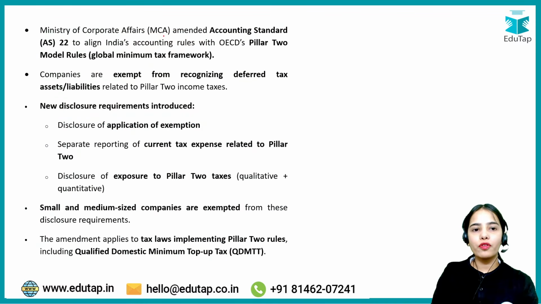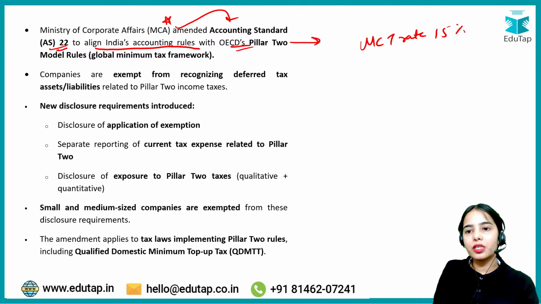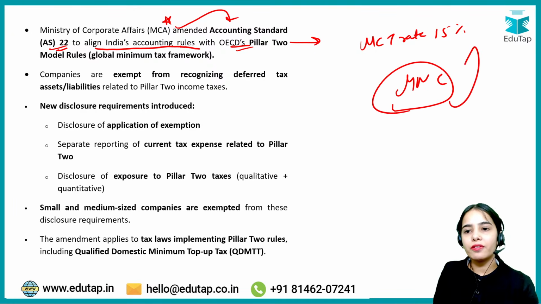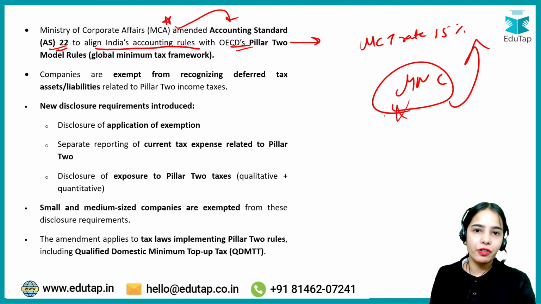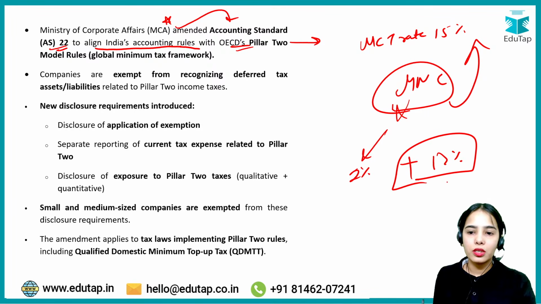Now, next is the Ministry of Corporate Affairs amended Accounting Standard 22 to align India's accounting rules with OECD Pillar 2 model rules. Pillar 2 basically says that the minimum corporate tax rate should be 15%. Multinational corporations at the global level should be paying 15%. They should not pay 2% or 3% only or 5% only or 10% only. They should be paying 15%. If they are paying 2%, take 13%, so that in total they are paying 15%.